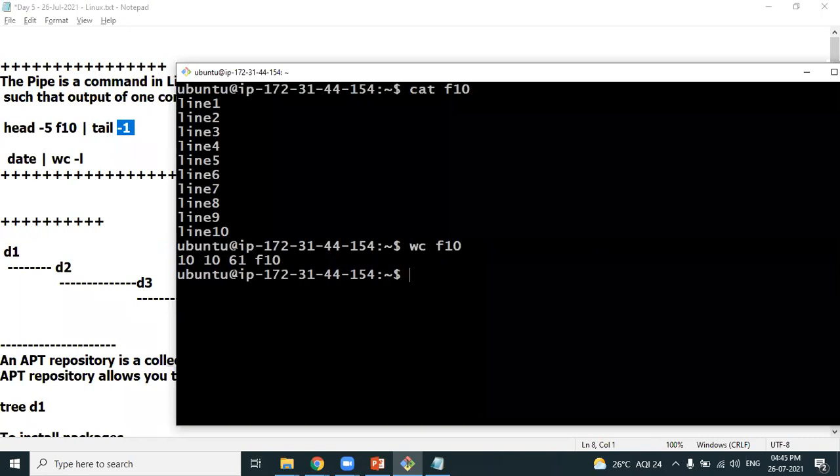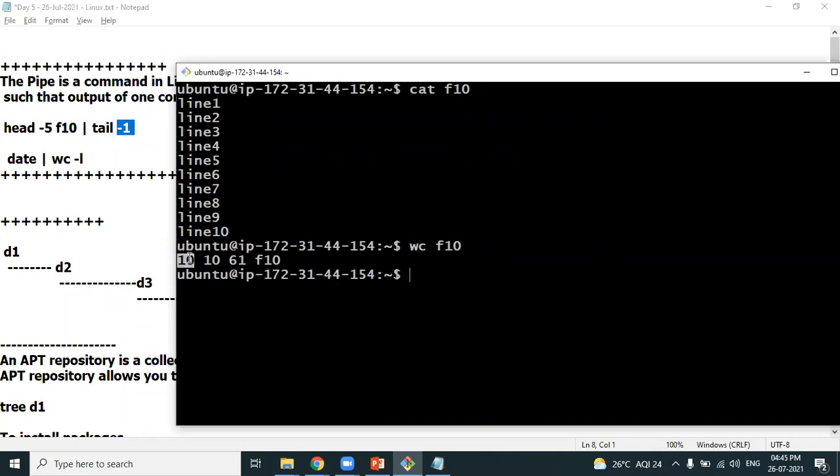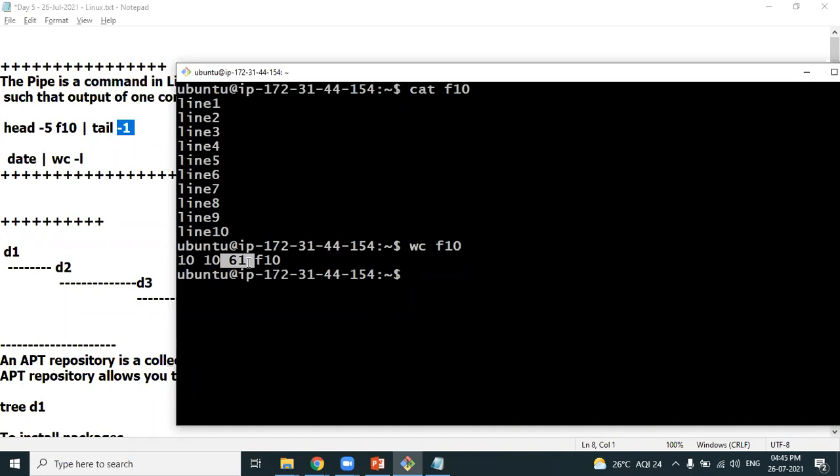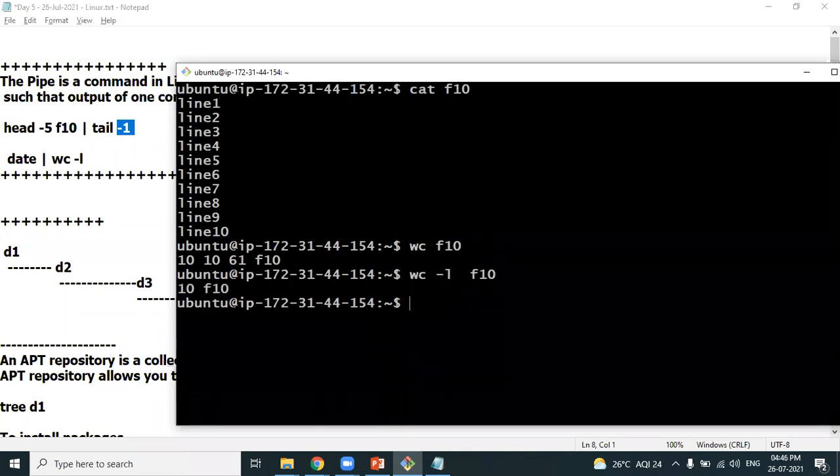The word count will show you the number of words, number of lines, and number of characters. So word count will show you the number of words present in the file, the number of lines present in the file, and the number of characters present in the file. All this you'll get in the word count. If you see, wc -l followed by F10 will show you only lines. Your file has how many lines of content? 10 lines of content. Are you understanding? Word count will show you the number of lines in the particular file.